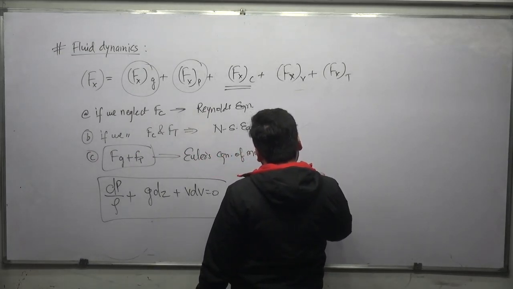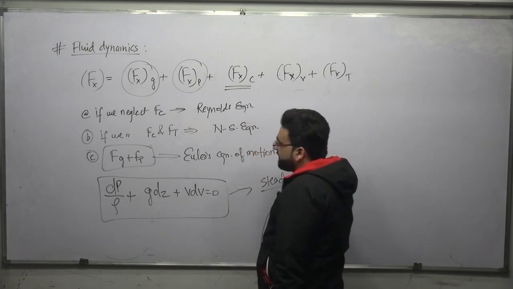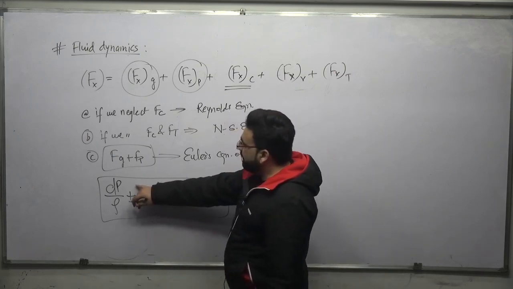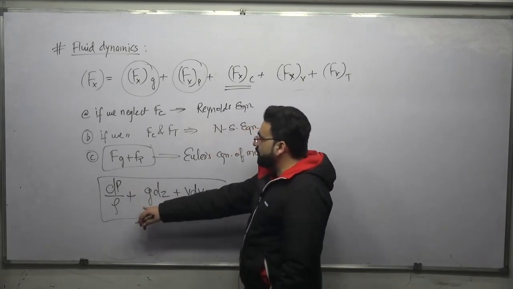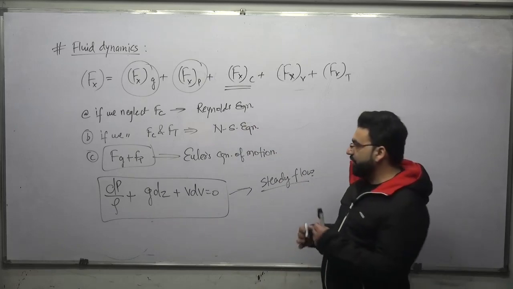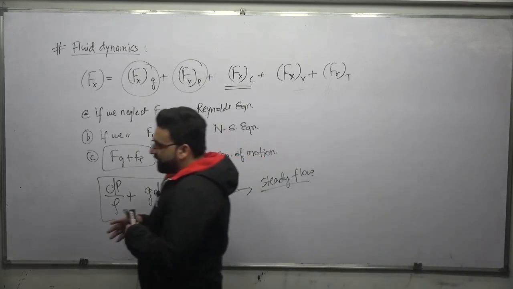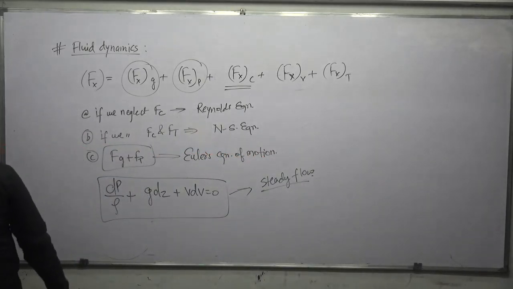The Euler's equation was only valid for a steady flow, because there was a term coming, dou u upon dou t, and we said that if the flow is steady, this becomes equal to 0, and ultimately we were getting this equation. So this is the Euler's equation that we have already derived. If we integrate the Euler's equation, the equation that we are getting is called the Bernoulli's equation.